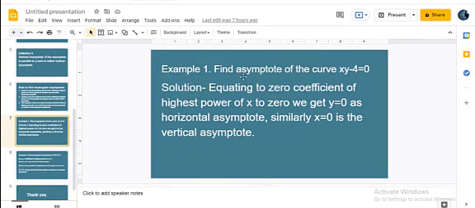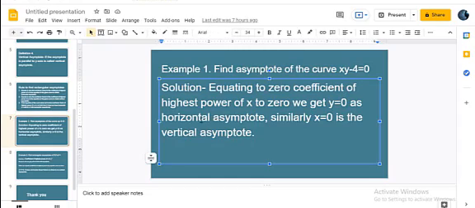Consider an example. Find the asymptotes of the curve xy minus 4 equal to 0. In this case, the highest power of x is 1 and its coefficient is y. So we put y equal to 0 to obtain the horizontal asymptote. That is, the x-axis, y equal to 0, is the horizontal asymptote to this curve. Similarly, we equate to 0 the coefficient of the highest power of y, which means x equal to 0 is the vertical asymptote of this curve.